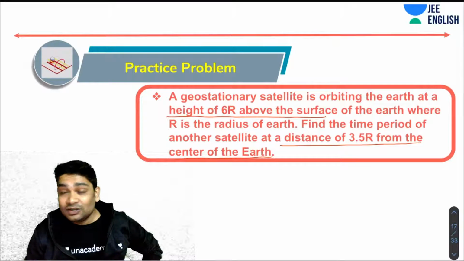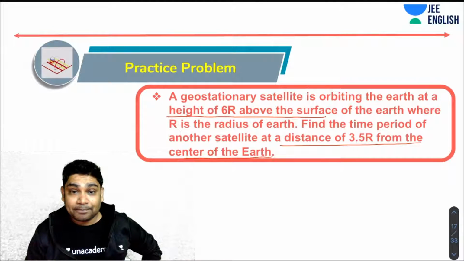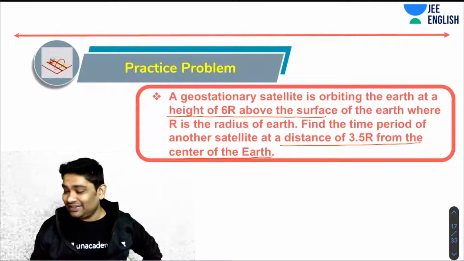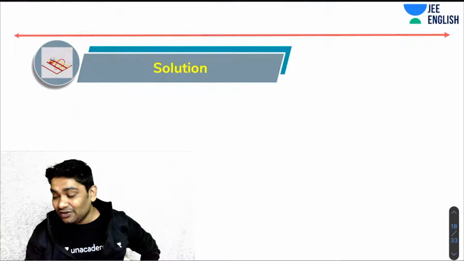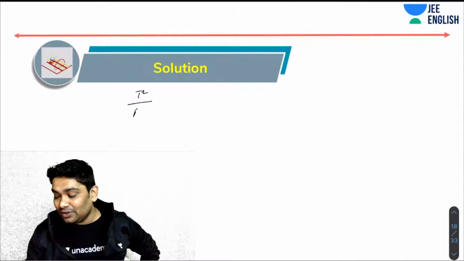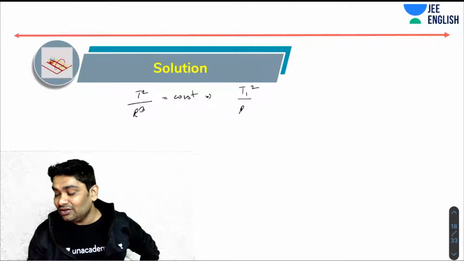All right. So anybody figured out the answer of this? Anybody having the answer of this one? So again, this is very easy, guys. I don't know what is taking so long. T square over r cube is constant. So you can say T1 square over R1 cube should be equal to T2 square over R2 cube.